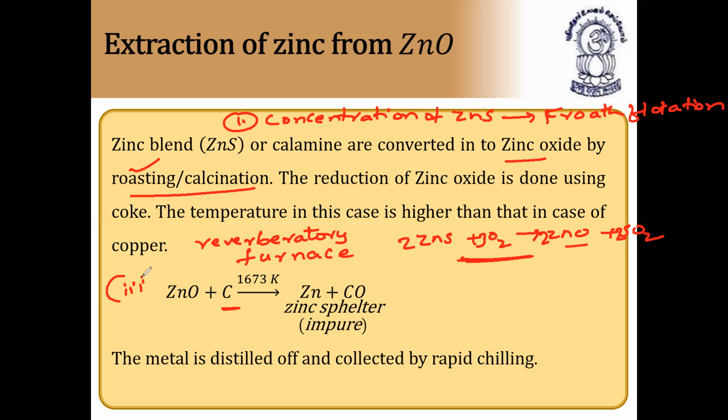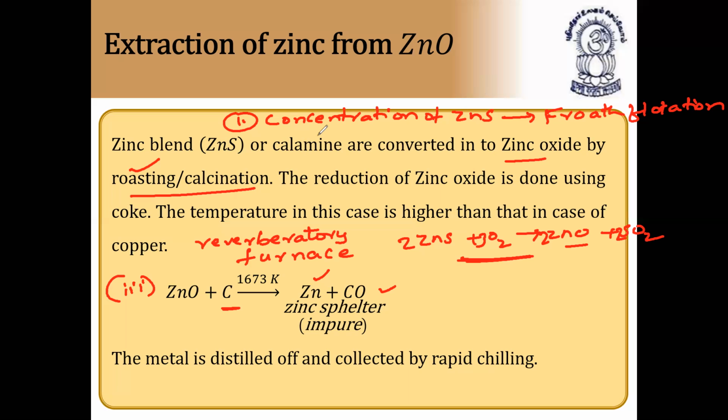Third step, what happens? By means of a reducing agent like coke, zinc oxide is reduced to zinc, and this is also called zinc spelter, along with carbon monoxide. The metal is distilled off and collected by rapid chilling. So in this way, zinc is being extracted. So only zinc is obtained here. Just three steps we have.